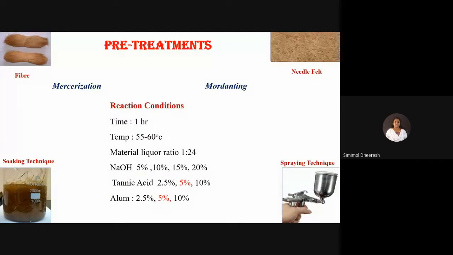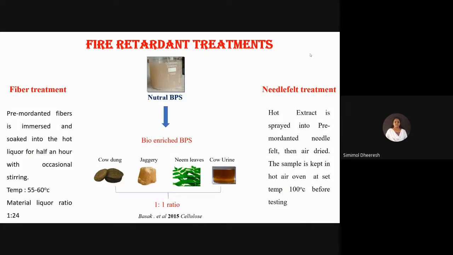For the pre-treatments, mercerization and mordanting are the pre-treatments for coir fiber. In mercerization, sodium hydroxide of 5%, 10%, 15, and 20% is used. The material liquor ratio is 1:24, and a soaking method is used for mercerization and for mordanting. After pre-treatment, one portion of the fiber undergoes needle punching to obtain a sheet of needle felt for easy conduction of flammability test. Spray technique is used for needle felt to apply the fire retardant.